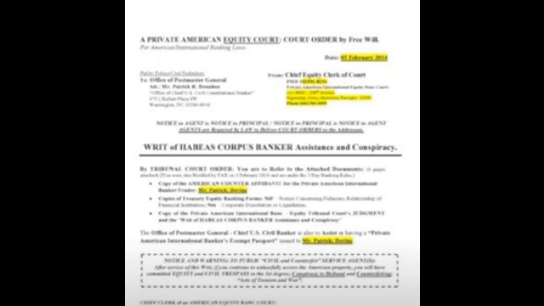Actionable steps for reclaiming autonomy. Understand your legal status, distinguish between public obligations and private rights. File necessary documents, obtain estate EINs and revoke public contracts like driver's licenses. Utilize private equity courts, address disputes through proper jurisdiction to ensure fair resolutions. Submit affidavits strategically, use tools like the American Counter Affidavit to challenge fraudulent claims. Embrace private banking, establish a PMB for secure financial transactions.